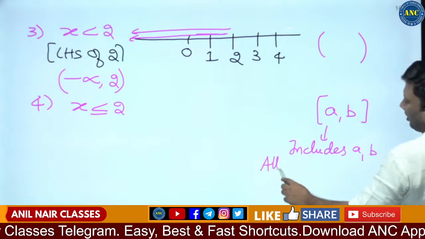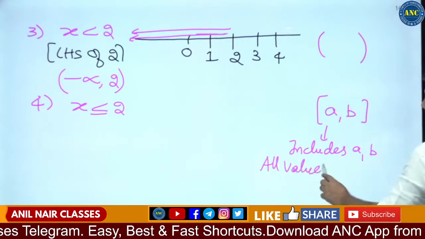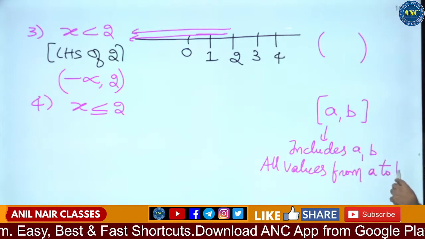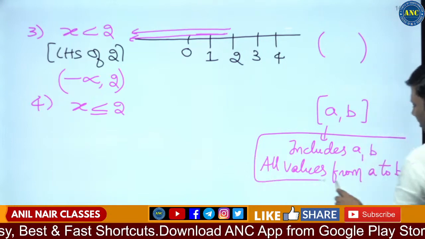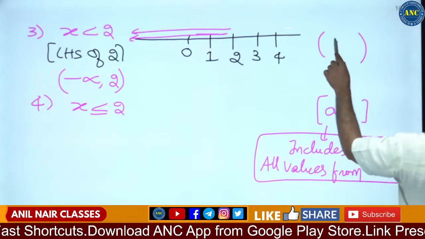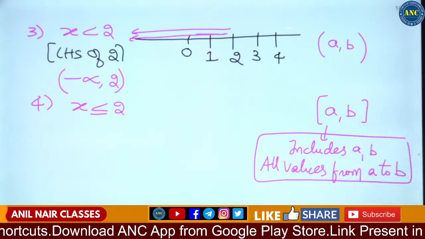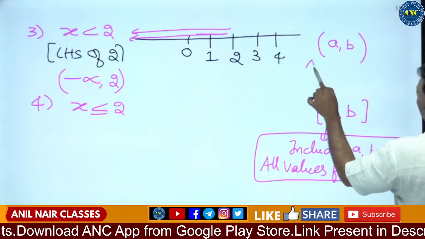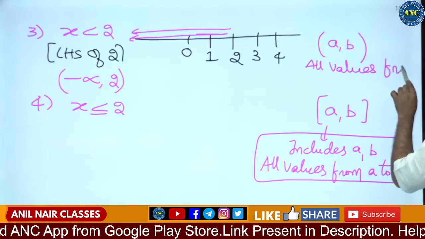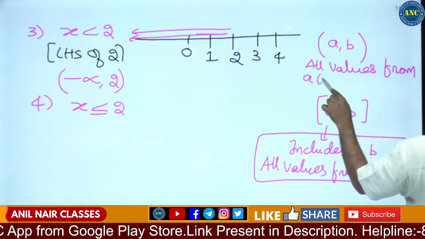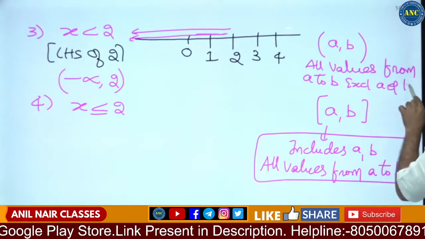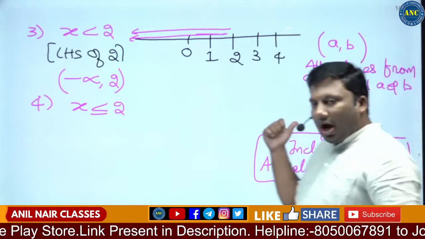All values from A to B, inclusive of A and B, written as A comma B in square brackets. If I write these in round brackets, it means all values from A to B excluding A and B. These are very, very important concepts, sir.